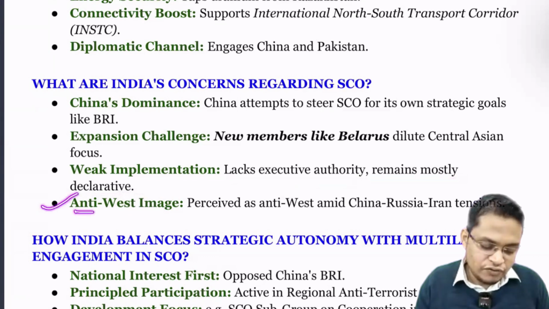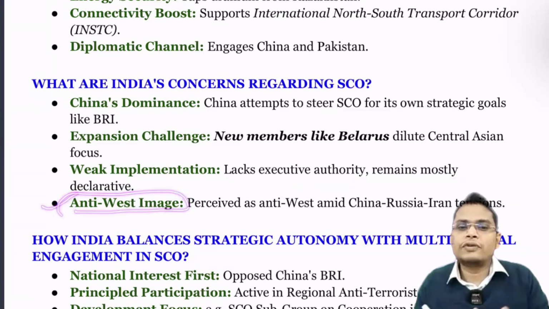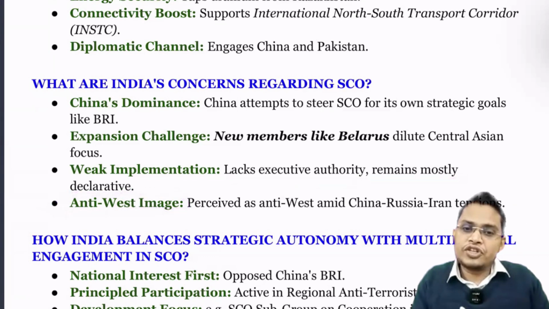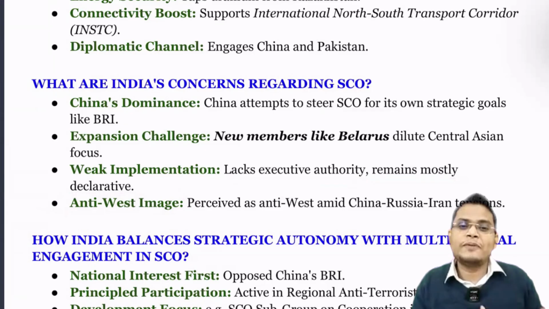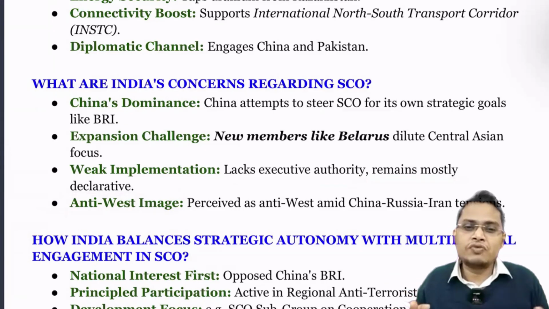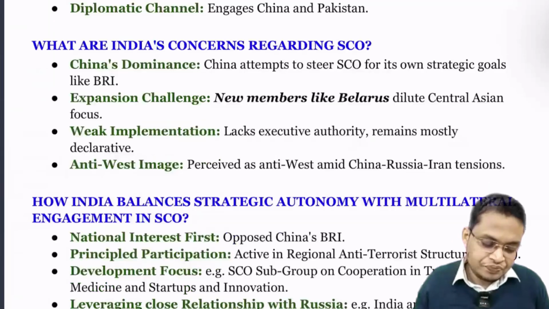So next is the anti-West image. With the joining of Iran, it now has Russia, China, and Iran. The West considers this an anti-West initiative. We have good relations with the European Union and with the USA, and they perceive it as anti-West. So it is very difficult for India to negotiate with both the West and the SCO.